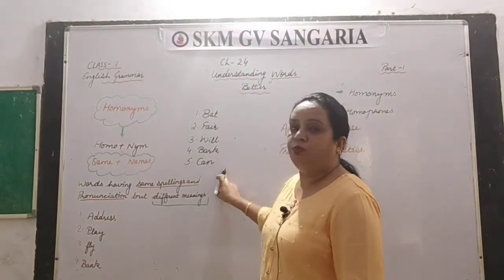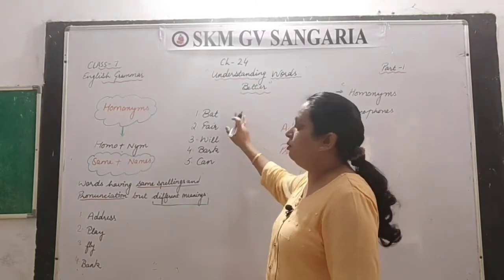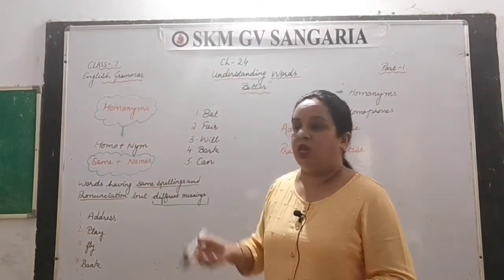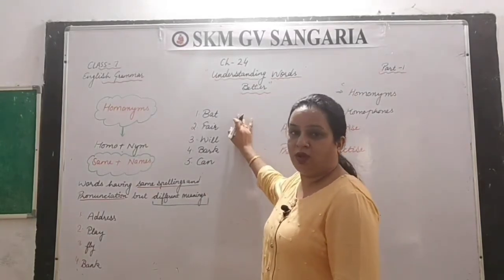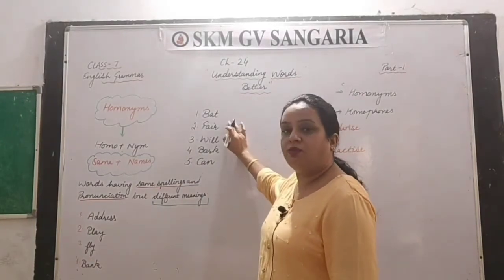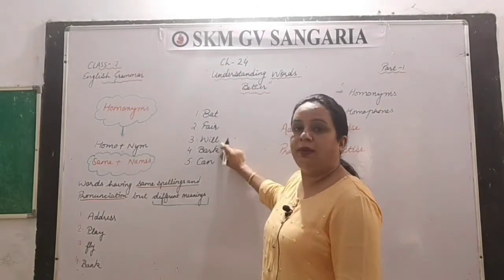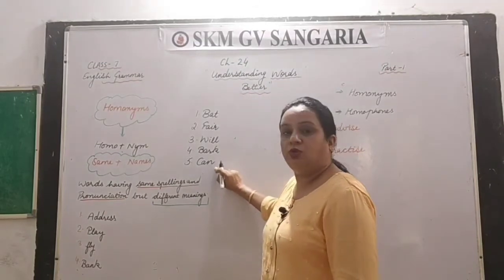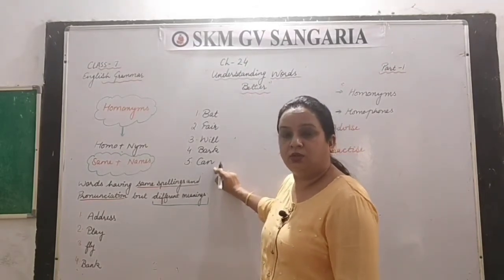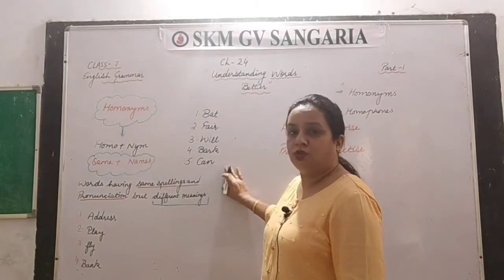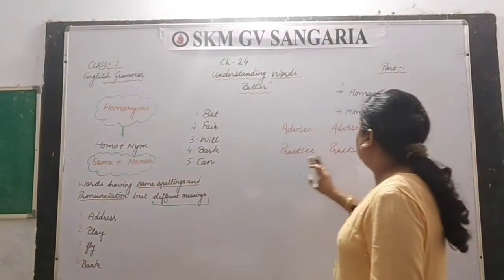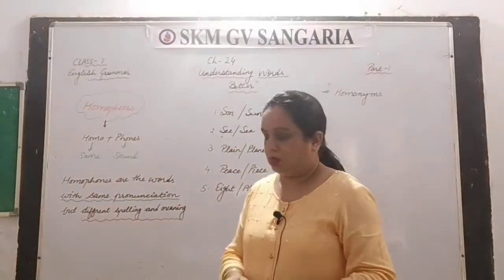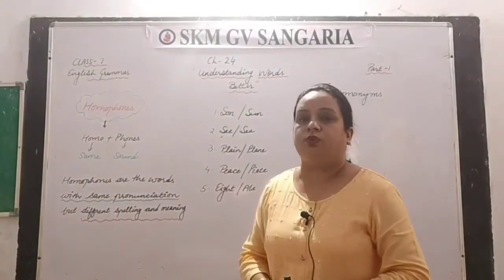So this is your work for today. You have to get the meanings of these, both the ways. One bat can be the bat the cricketer plays with, and the second bat, what that is, you have to find. Fair, F-A-I-R, fair, W-I-L-L, will, B-A-R-K, bark, and the last one is C-A-N, can. Okay, so this is your work for today. Now let's talk about the second thing, that is homophones.